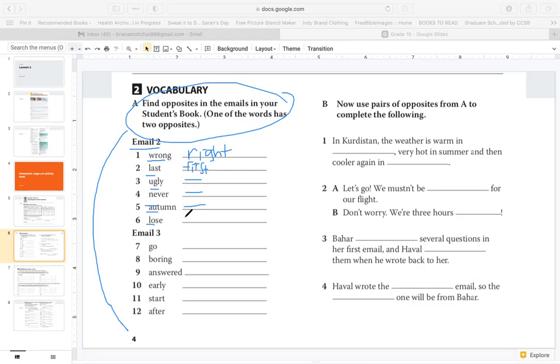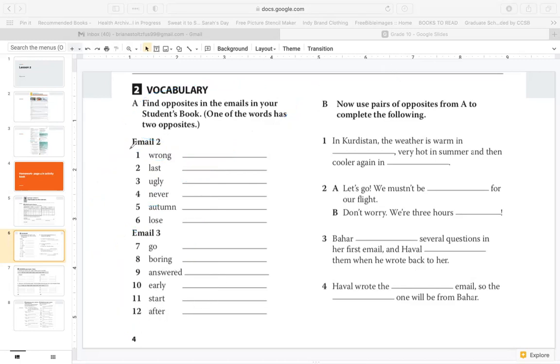The opposite of lose is win. What about email 3? The opposite of go is come. The opposite of boring is interesting. The opposite of answered is asked. The opposite of early is late. The opposite of start is finish. The opposite of after is before.